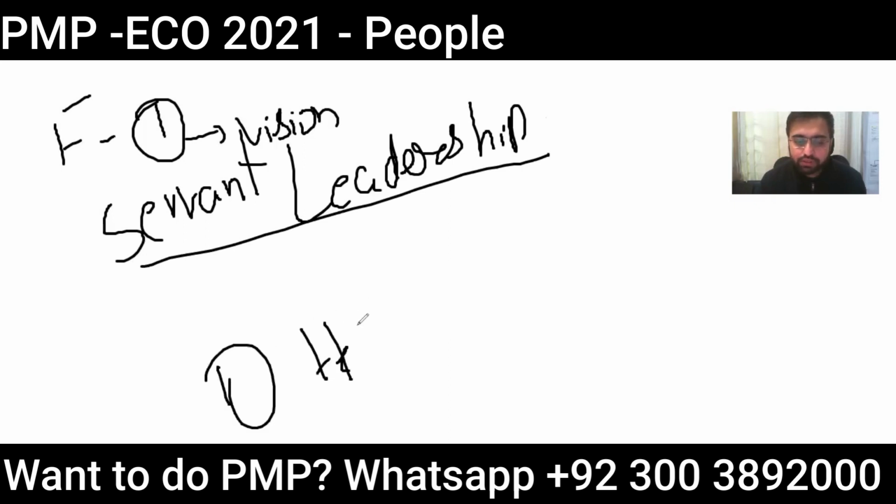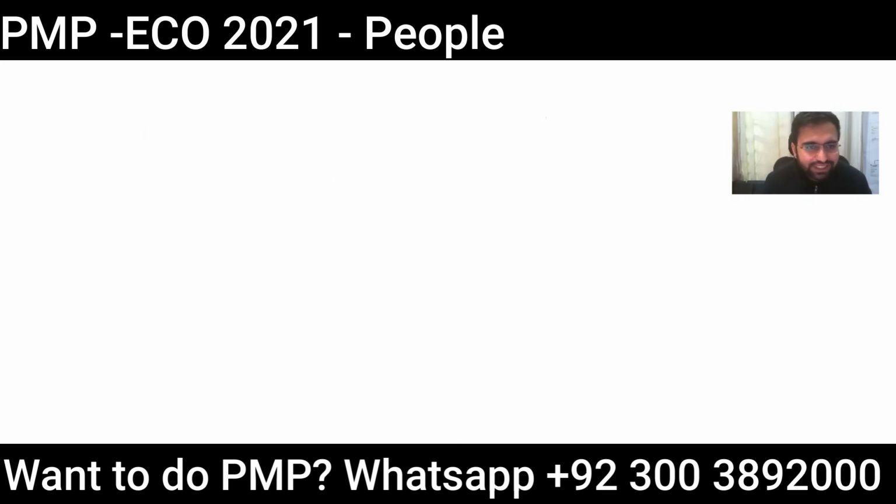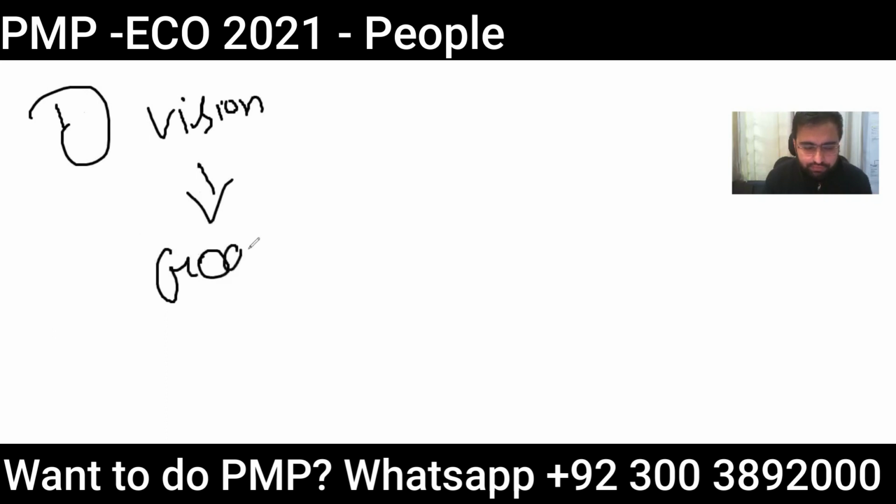You help the team, you remove all the roadblocks, and you see what is required by the team. In general, this is expected from the project manager, but in the forming stage, when the team is getting together, I expect a good project manager to be more of a command and control, I could say, and a mix of a servant leader. Why? Once the vision is set, with the help of vision and mission, we get goals.